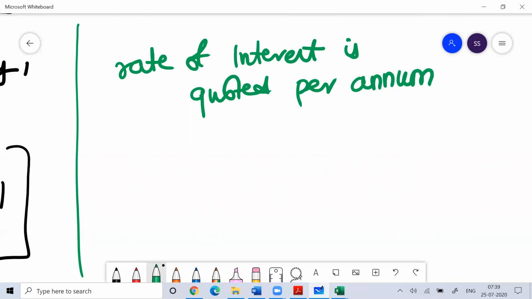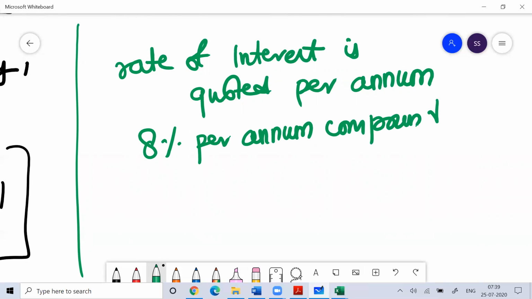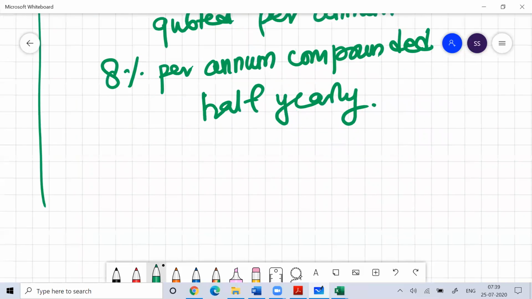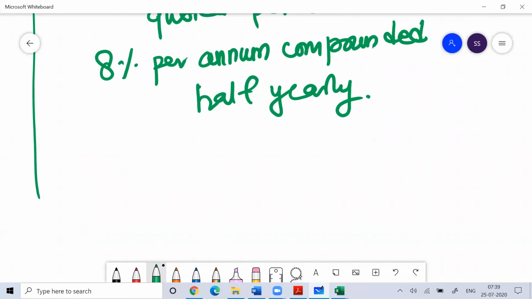differently. Like if you put your money in Kisan Vikas Patra or National Savings Certificate, they give interest like 8% per annum compounded half yearly. So 8% per annum compounding half yearly means whenever you see the rate of interest, it is always quoted per annum. But this is not giving you 8% for 1 year